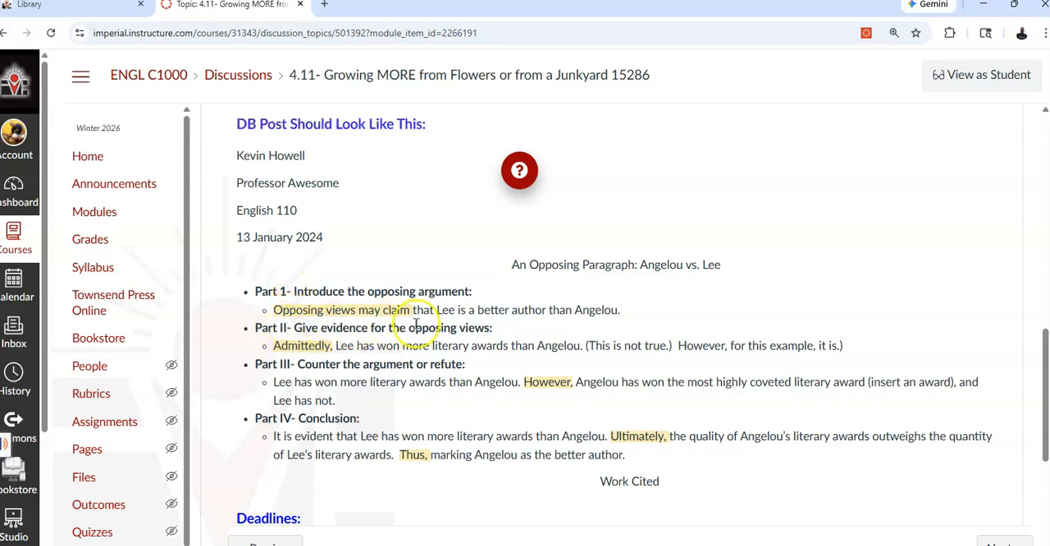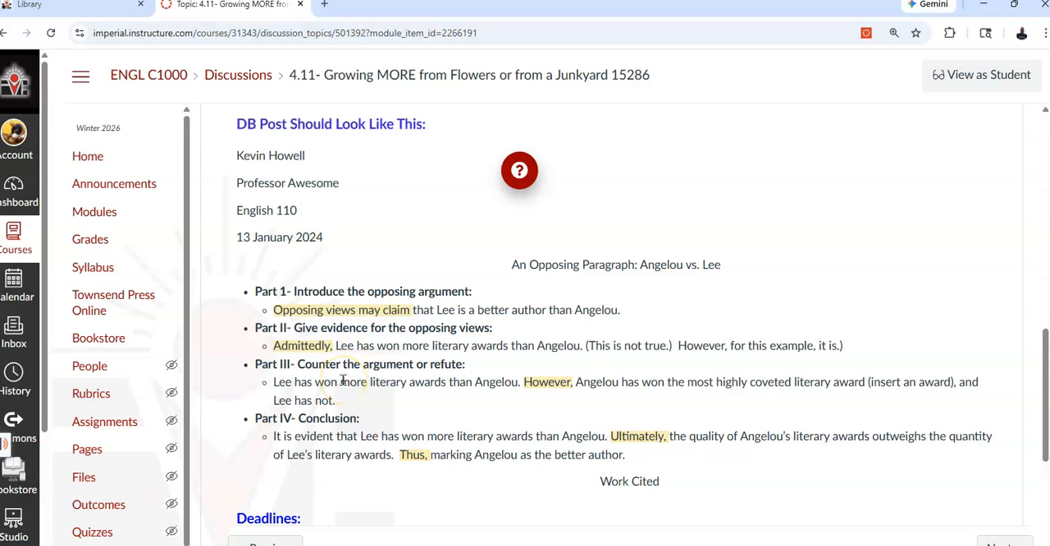And then here, give the evidence. Admittedly, Lee has won more literary awards than Angelou. This isn't true. I'm just using this hypothetically. However, for this example, it is. And then counter the argument, which means you want to give Lee some credit, because there's some people who do believe that she is a better author. So you want to give some support for that.